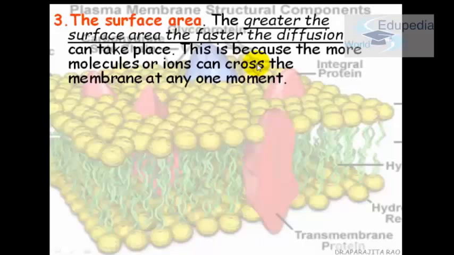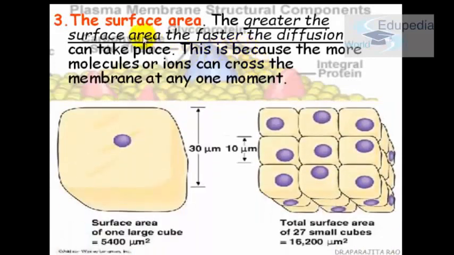Now the third one is surface area. Anything that has more surface area will have faster diffusion. Why? Because there will be more space, and a greater amount of molecules can cross the membrane at any one point. So this cell is there, and this cell is there. Definitely this cell has more surface area, so here the diffusion will be faster because more molecules can enter. Here there is only one point to enter, but here we have more points to enter.